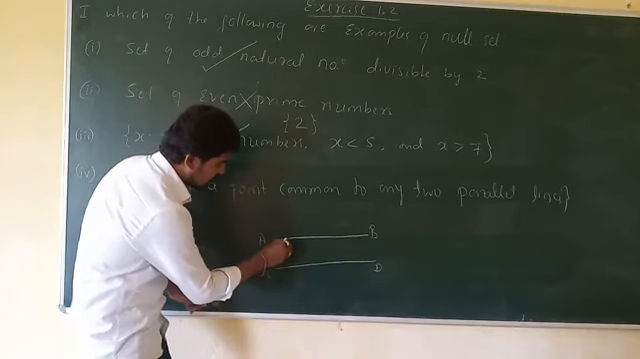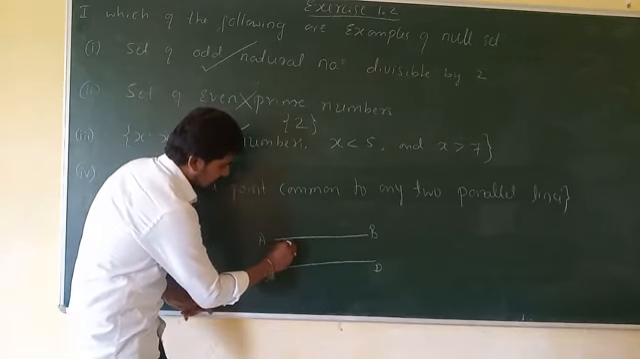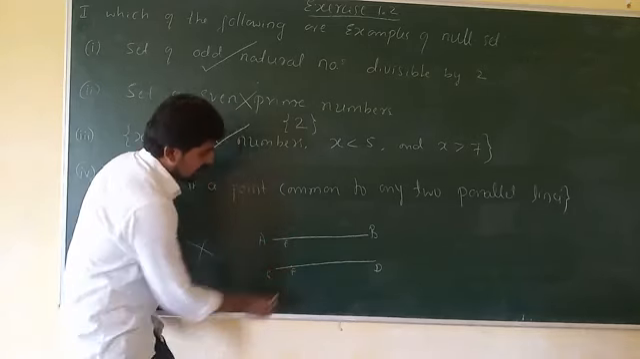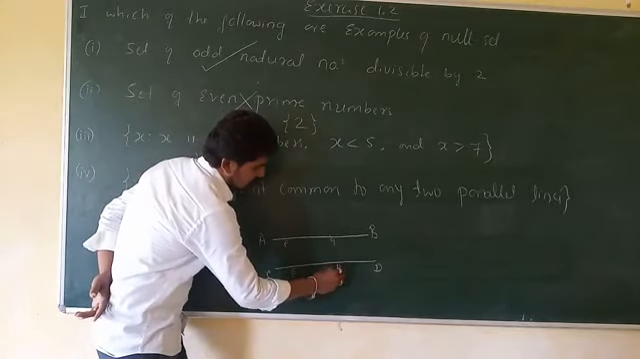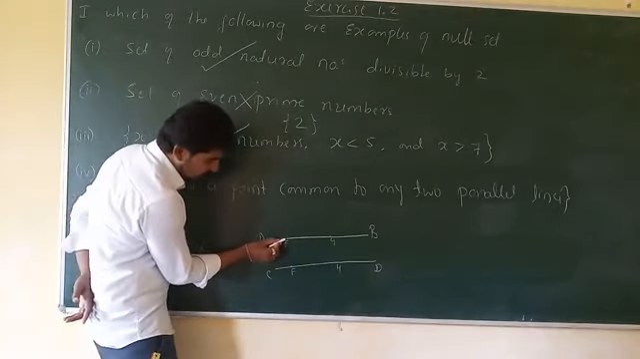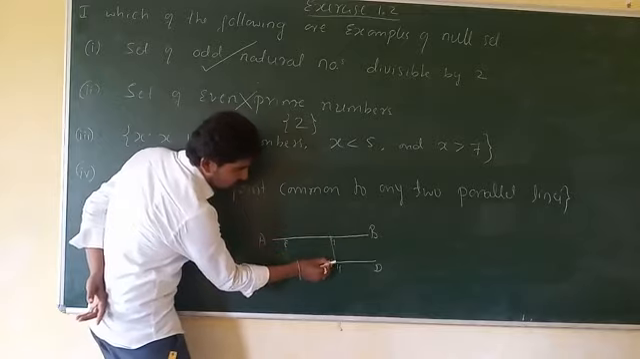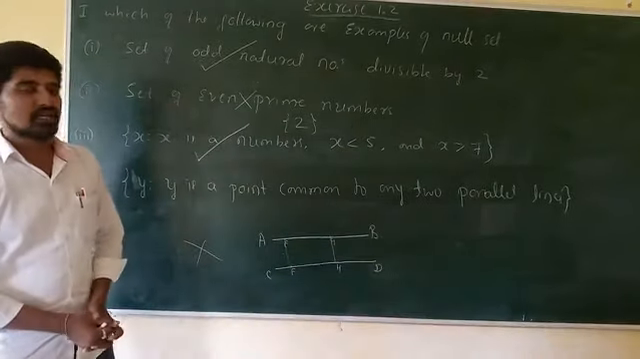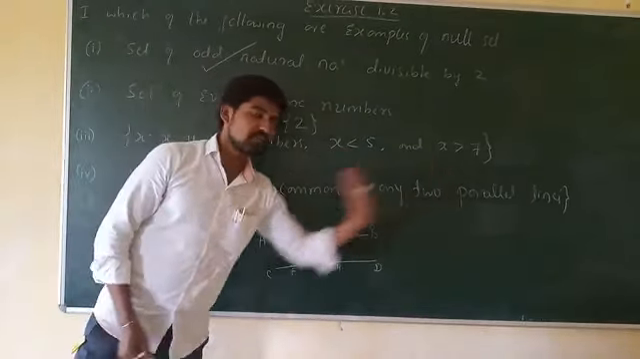So for example, let this be a point E, and let this be a point F, and let this be a point G and this a point H. The distance between EF should be equal to the distance between GH. This type of lines are called parallel lines.